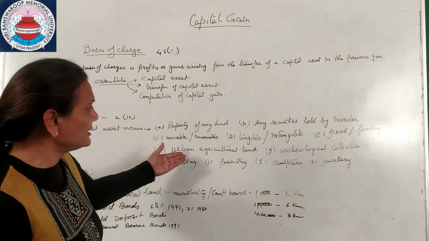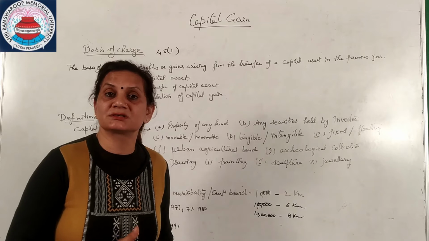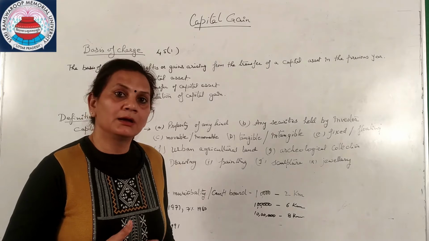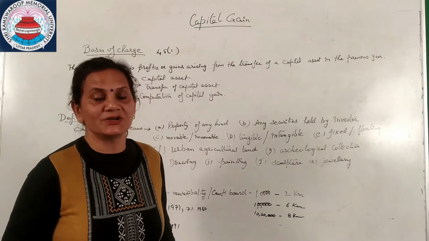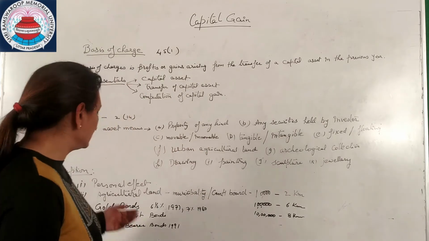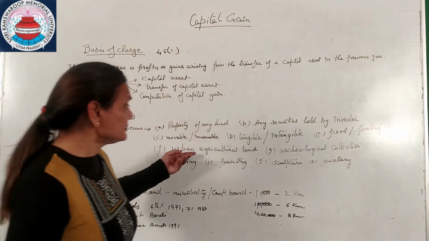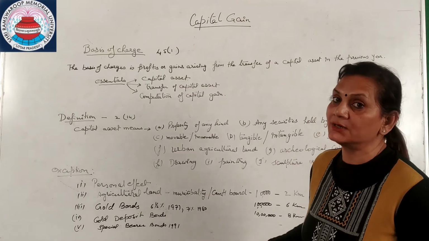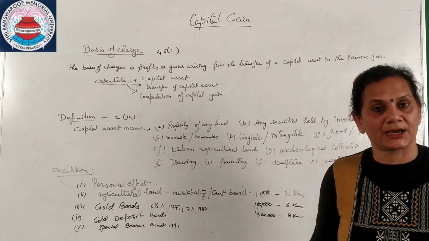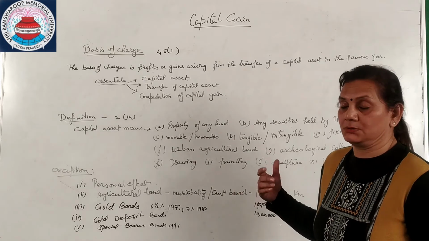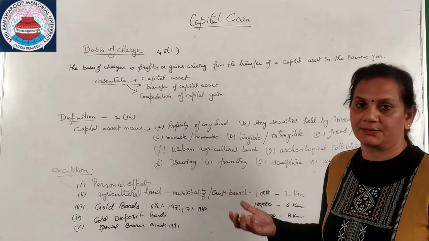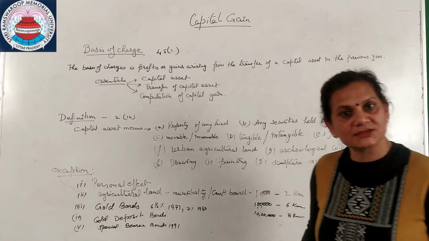When we talk about urban agricultural land, why I have used this term? Because in India, agricultural land is basically tax-free, exempted, or we can say under section 10. But here I have intentionally mentioned urban word, because here I am going to explain you why this urban agriculture is included as your capital gain. This is very much your capital asset. If you are going to sell your property, whatever benefit or profit you will get from the urban agricultural land, it is very much taxable.